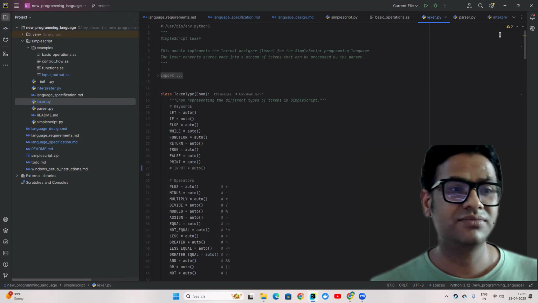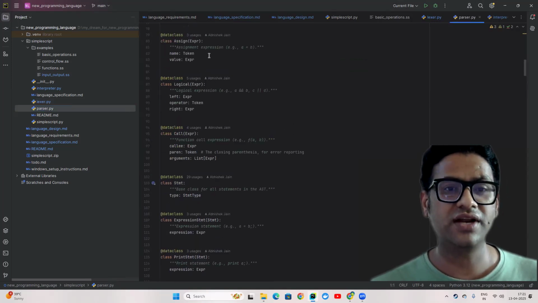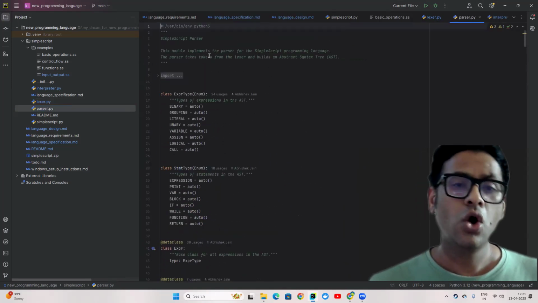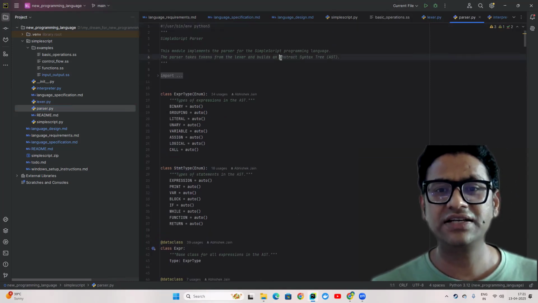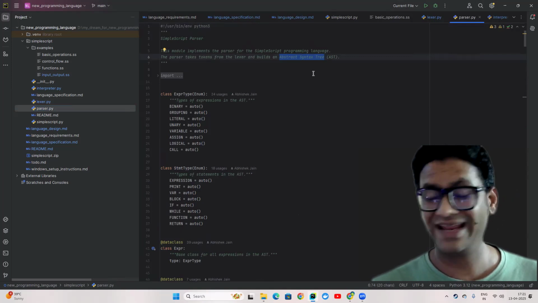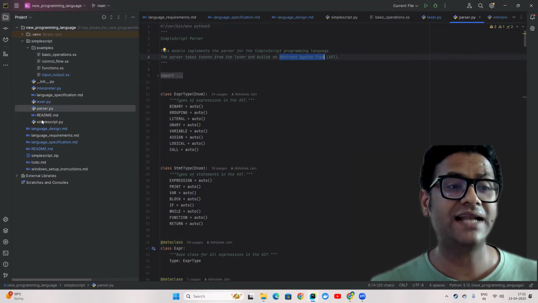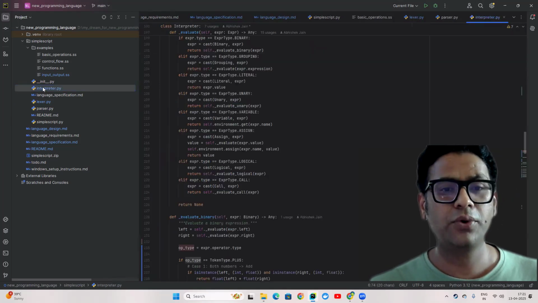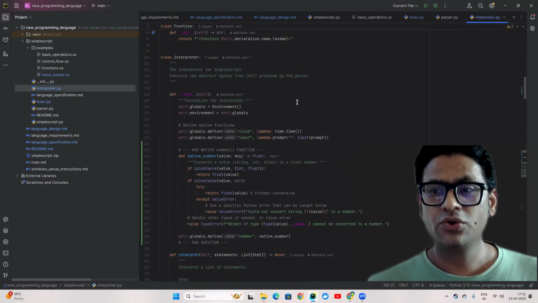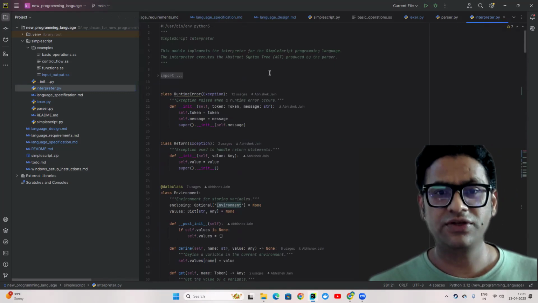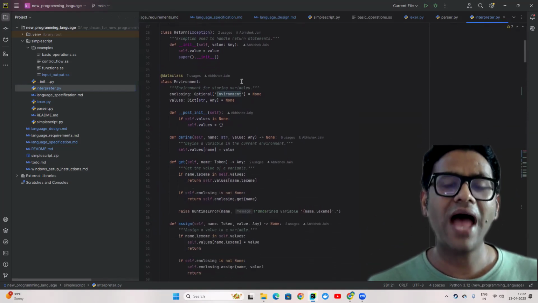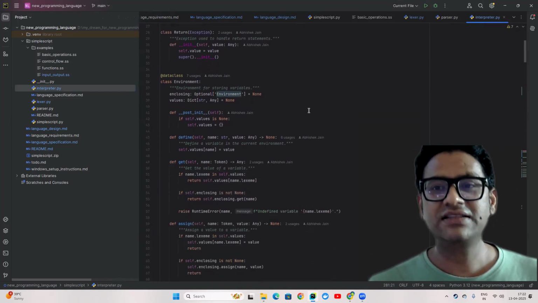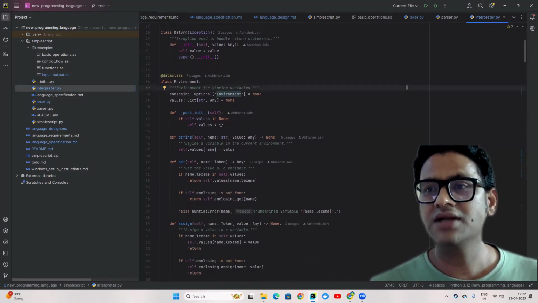And then comes the parser. What this parser does is, whatever tokens get created by the Lexer, it creates the abstract syntax tree, which is going to be the input for our interpreter. That is the last main component, where the output of the parser, which is the abstract syntax tree, gets to the interpreter, and the interpreter tries to execute that. So these are the three main components: Lexer, Parser, and Interpreter.